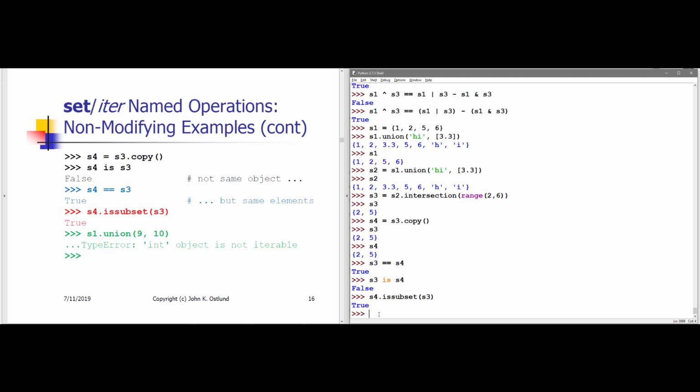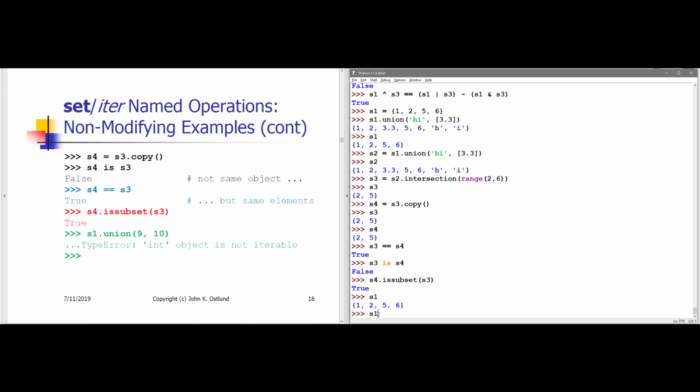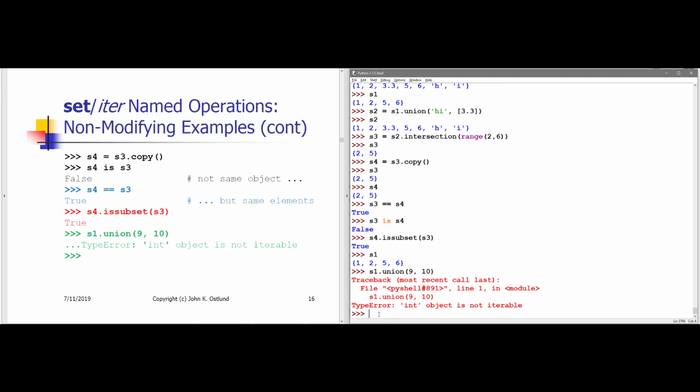These methods only work with iterables or sets. If I try to say S1.union(9, 10), here I'm going to get yelled at, because 9 is not an iterable, 10 is not an iterable, and I get told "int object is not iterable." If I wanted to create a union of the current contents of S1 with 9 and 10, I would need to create some kind of iterable containing 9 and 10.